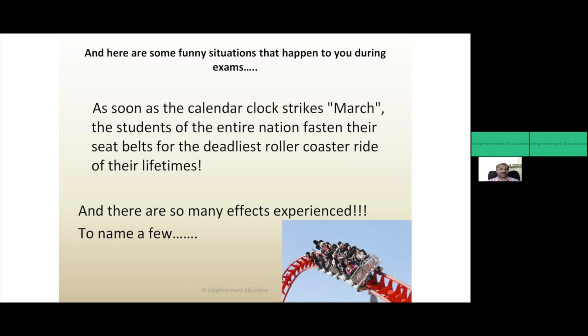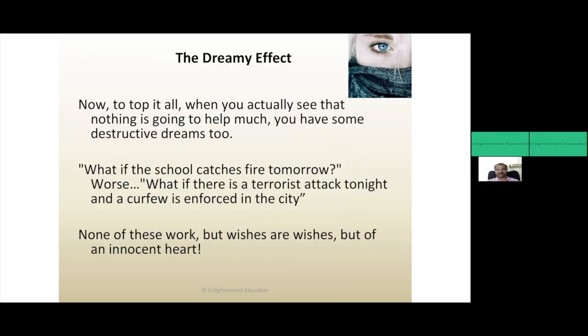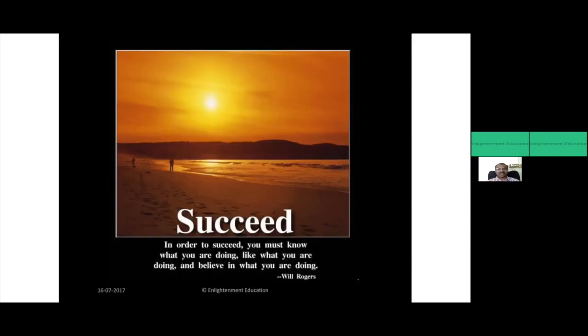So this is not only for homeopathy. The number of seats is a problem, and the government seats are too limited. That's the main problem in homeopathy, and you may have a dreamy effect in examinations. So please read this slide very carefully. We are about to conclude by 2 o'clock.